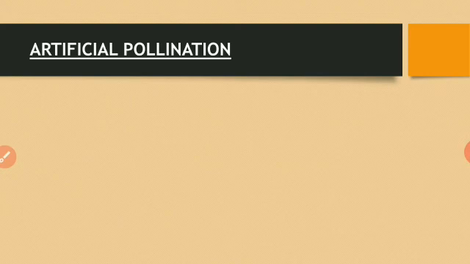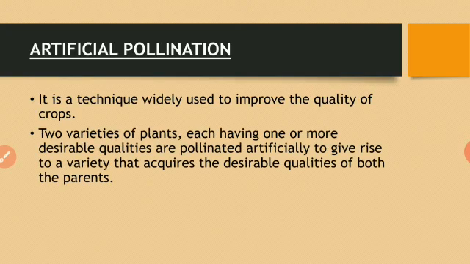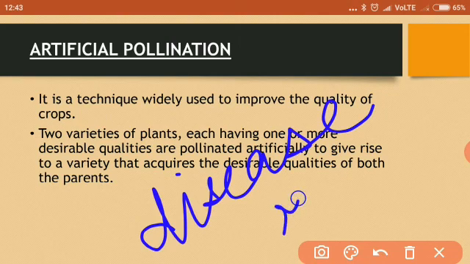Artificial pollination, as its name suggests, is not a natural process, it is done by humans. And why is it done? To improve the quality of crops. It is a technique which is widely used to improve the quality of crops. What happens in this? We take two varieties of plants, each having one or more desirable qualities, and then they are pollinated artificially so that we can get a new variety that will have the desirable qualities of both the parents, an improved variety. In this kind of improved variety, what will we find? Disease resistant, meaning less disease will occur to this kind of plants, and high yield.